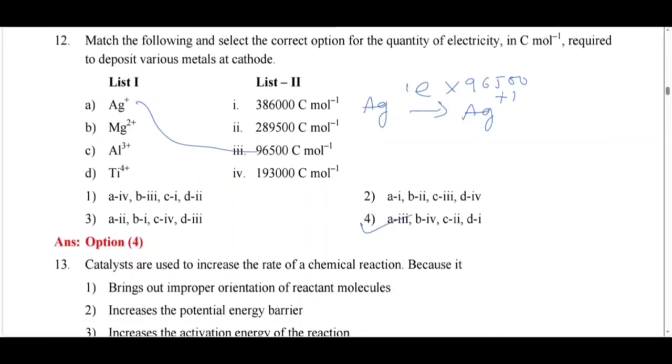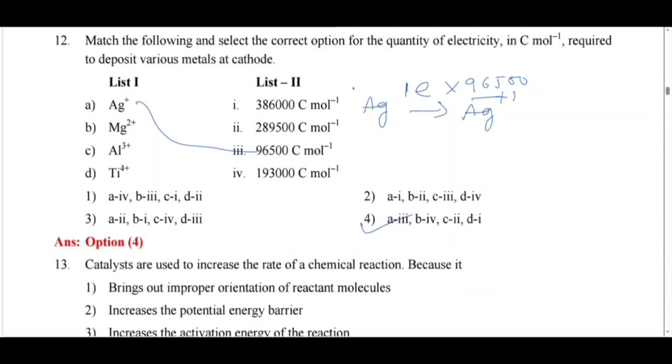Match the following and select the correct option. For the conversion of Ag to Ag+, there is a change of only one electron. One electron requires 1 farad of electricity, 96,500 coulomb. For A, option 3. A is equal to 3.